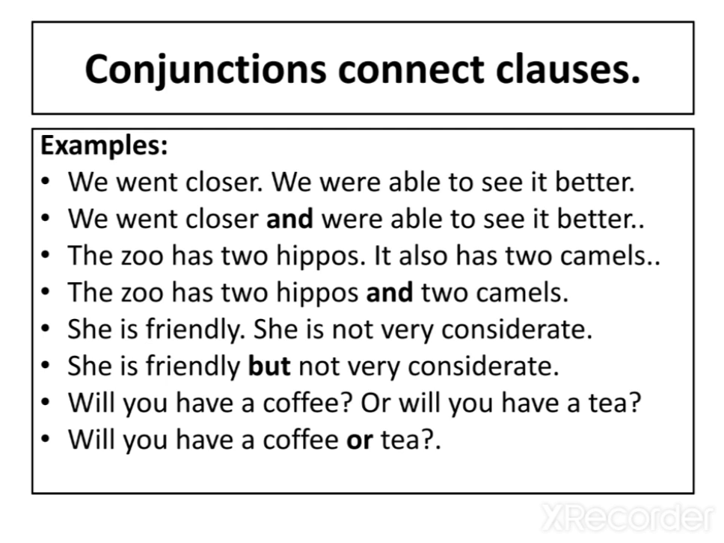Okay. She is friendly. She is not very considerate. So here you can see these are two different clauses. She is friendly but not very considerate. So two different ideas are connected by the conjunction "but".